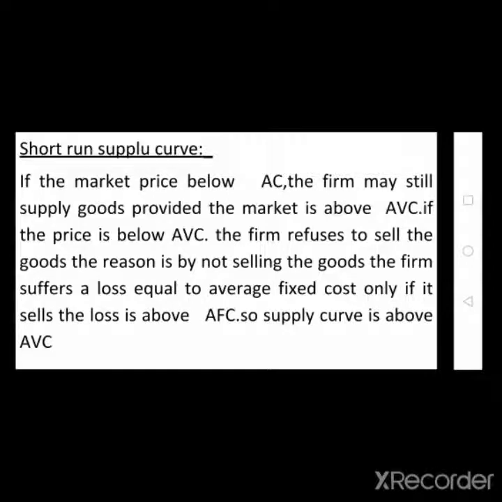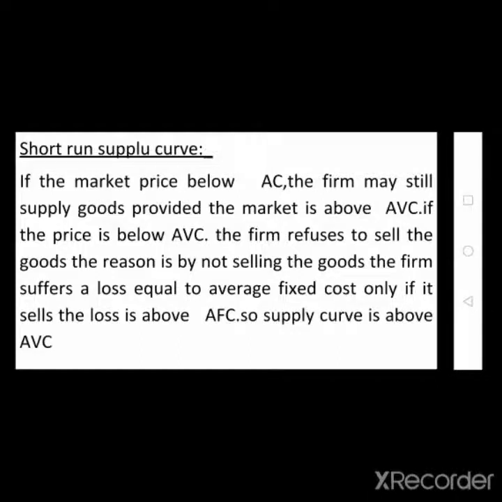If the price is below average variable cost, the firm refuses to sell the goods. The reason is that by not selling the goods, the firm suffers a loss equal to average fixed cost only. If it sells the goods, the loss is above average fixed cost. So the supply curve is above average variable cost.